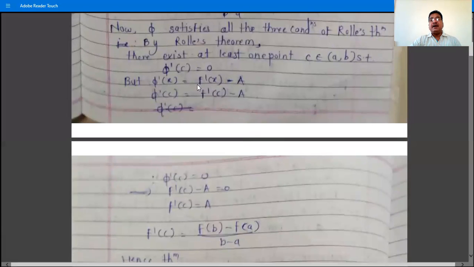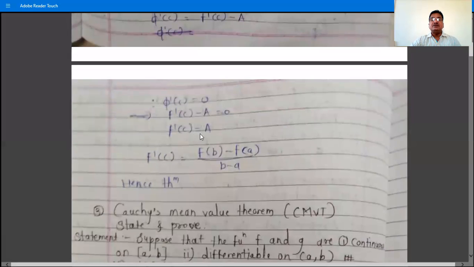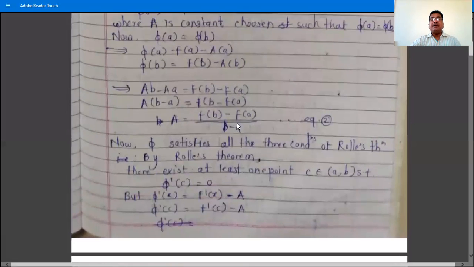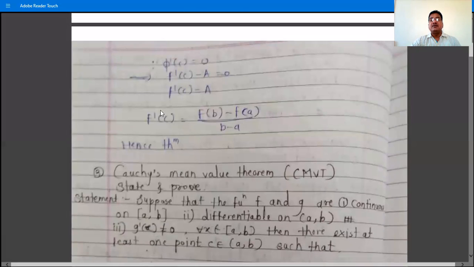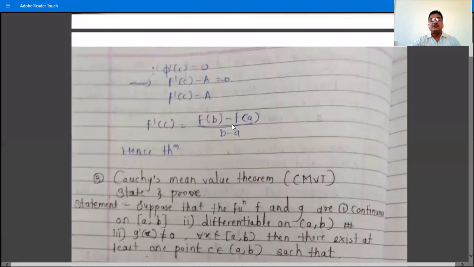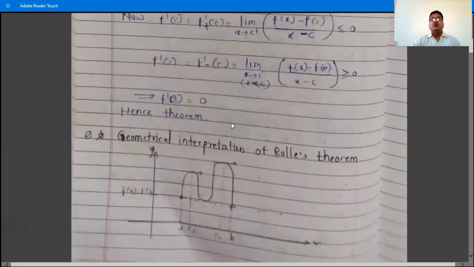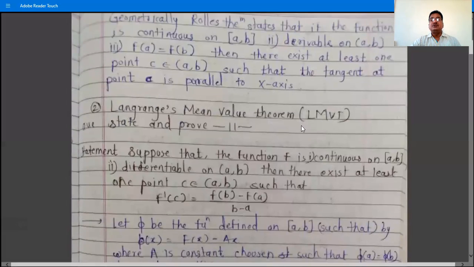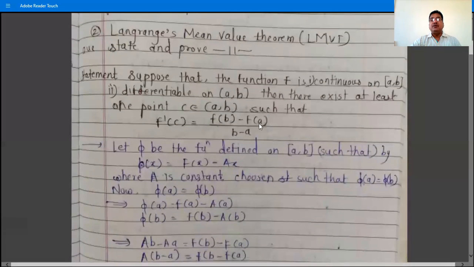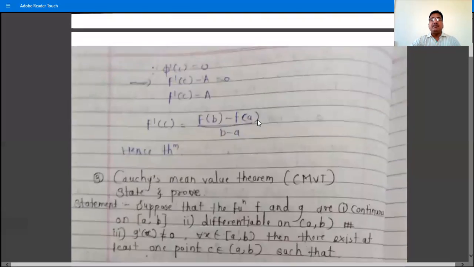And phi dash C is equal to 0 gives f dash C minus A is equal to 0, because phi dash C is f dash C minus A. And therefore f dash C is equal to A. And what is capital A? Capital A is this, f of B minus f of A divided by B minus A. So we have f dash C is equal to f of B minus f of A divided by B minus A. And this is the proof of the theorem, that we have to show f dash C is equal to f of B minus f of A divided by B minus A.